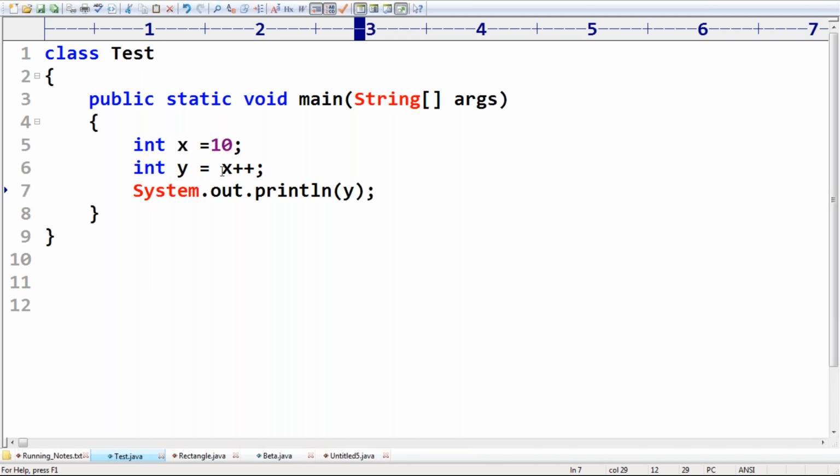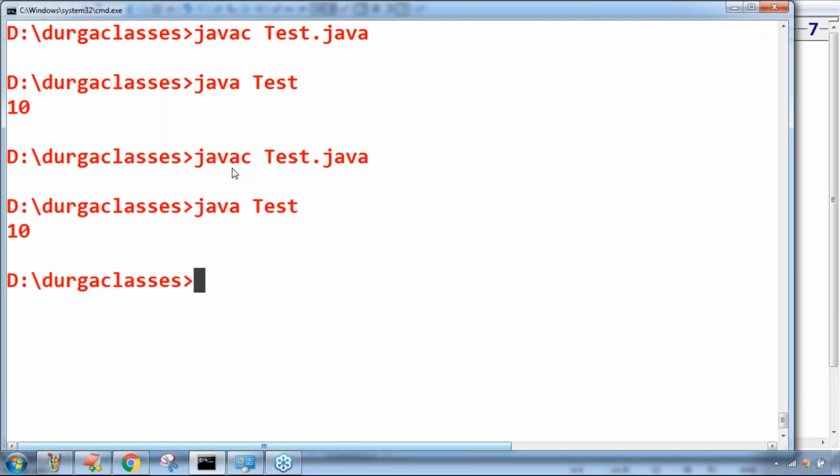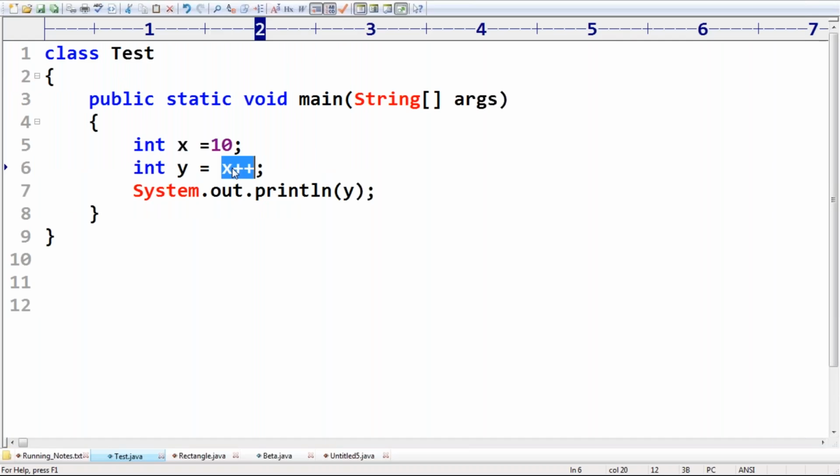Yes, 10 only, because it is the post increment. First consider the x value and then the x value will be incremented, because it's the post increment. That's why. Now observe carefully. The answer we are going to get is 10. Any doubt?